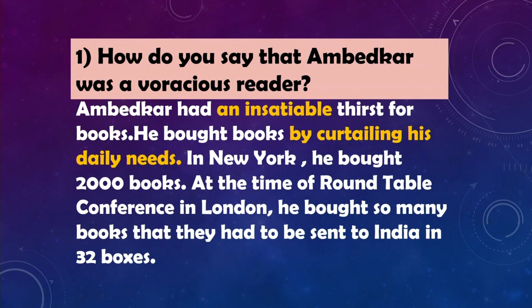Ambedkar had an insatiable thirst for books. Second point, he bought books by curtailing his daily needs. The two instances are like this. In New York, he bought 2000 books. At the time of the Round Table Conference in London, he bought so many books that they had to be sent to India in 32 boxes.